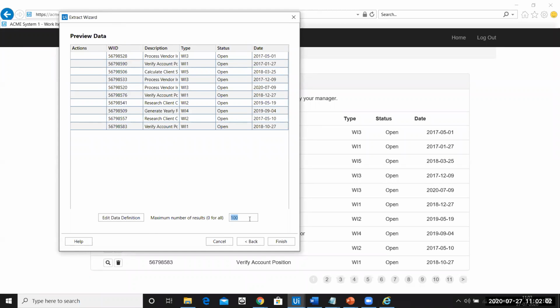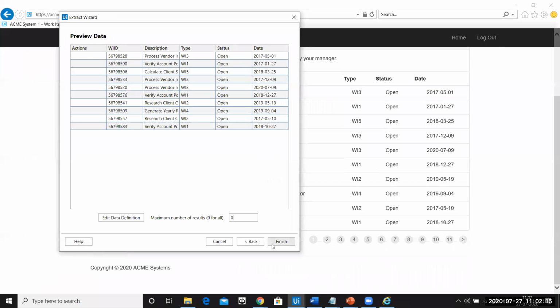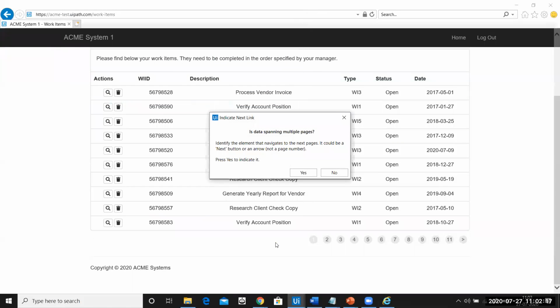How many records do you want? I'll say I want 0. 0 means I want each and everything. I don't want only particular data because I want the entire WI5 data to be present. Then what? Click on finish.